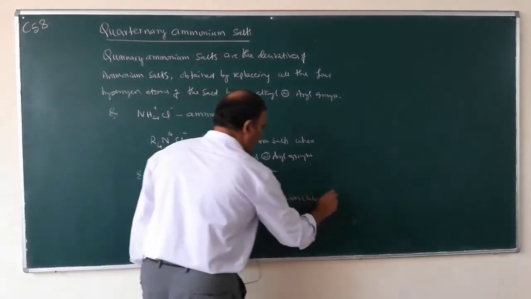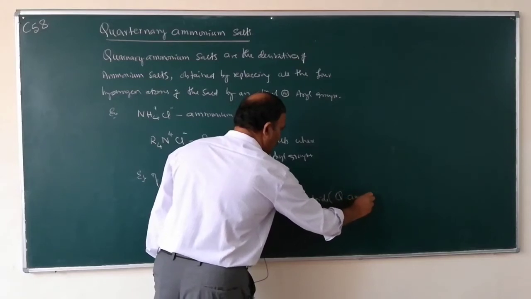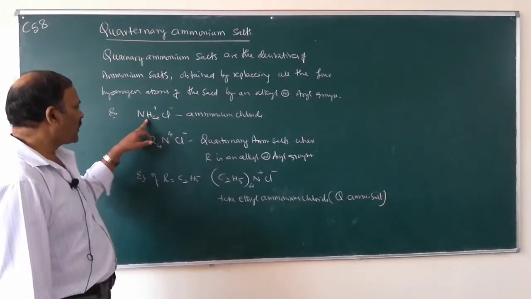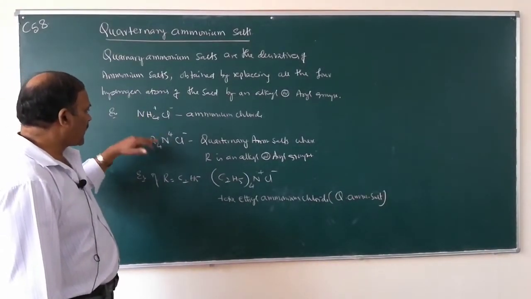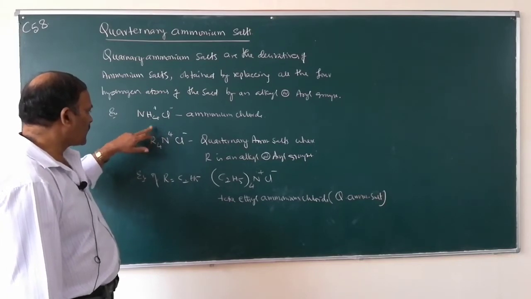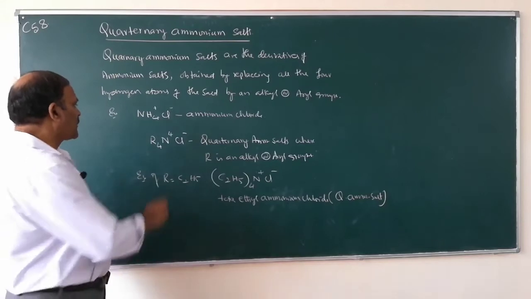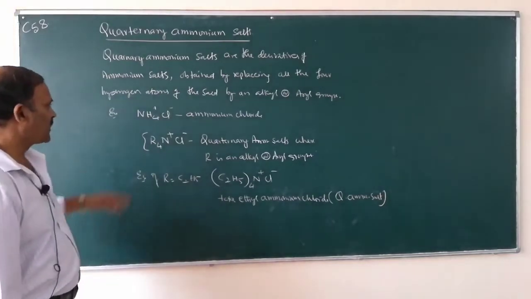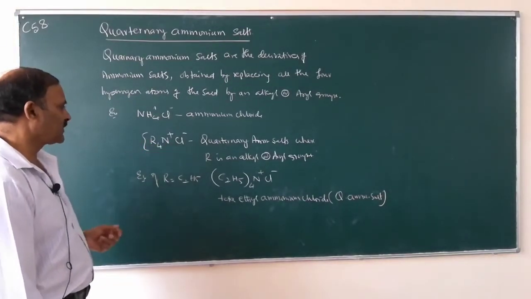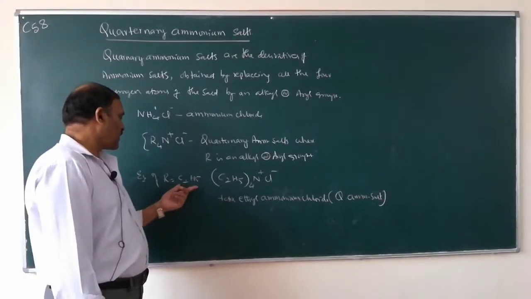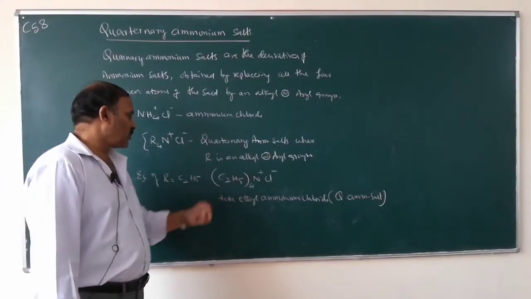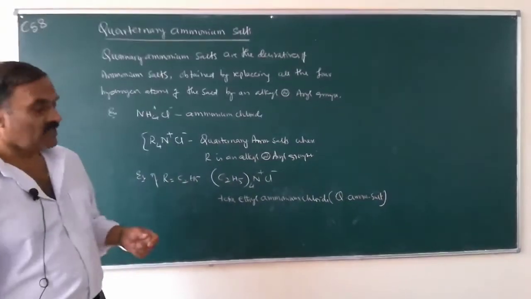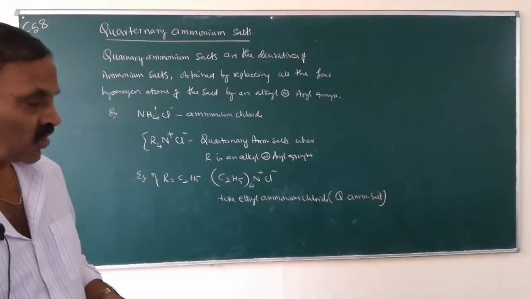So this is a quaternary ammonium salt. A quaternary ammonium salt is a derivative of an ammonium salt obtained by replacing all the 4 hydrogen atoms by an alkyl or aryl group. They are represented by the general formula R4N plus Cl minus. So if R is C2H5, tetraethyl ammonium chloride. If R is a methyl group, tetramethyl ammonium chloride, etc. These are all quaternary ammonium salts.